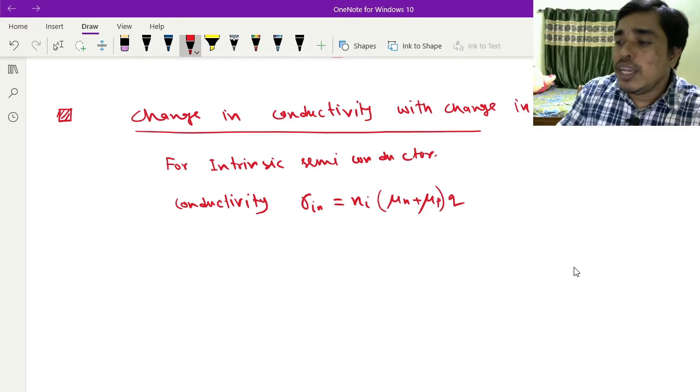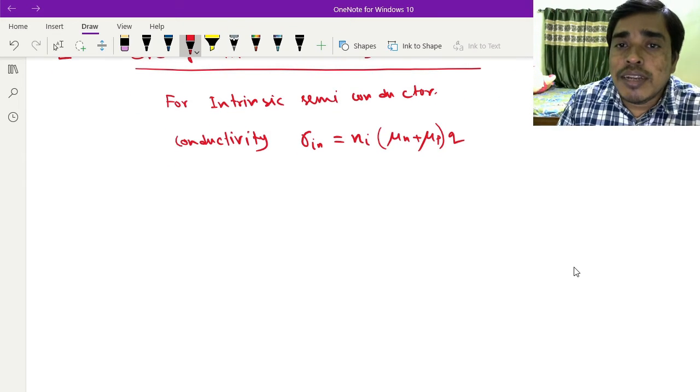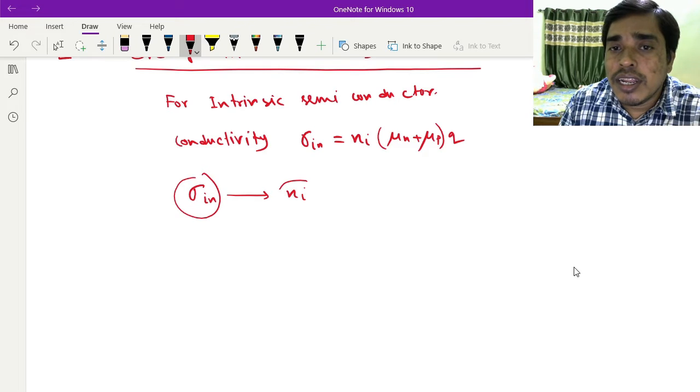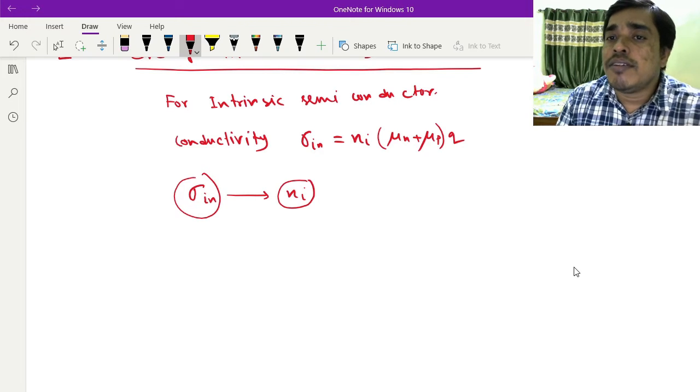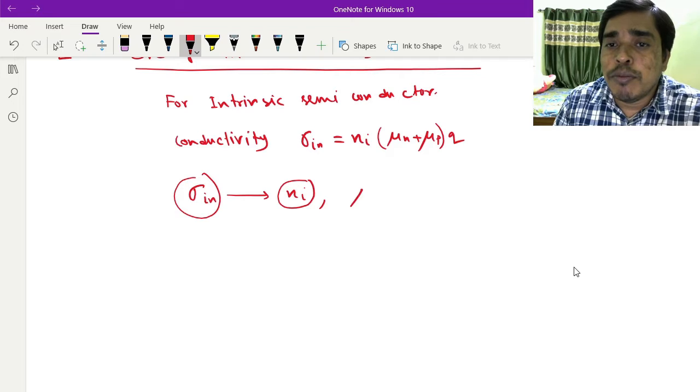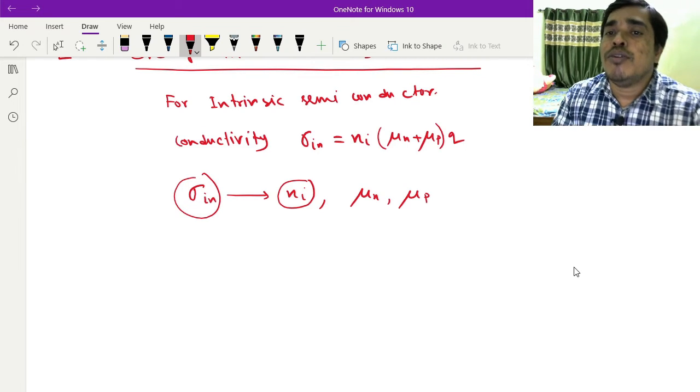Here you see that conductivity is a function of Ni. That means conductivity depends on the intrinsic carrier concentration, the mobility of electrons and the mobility of holes.